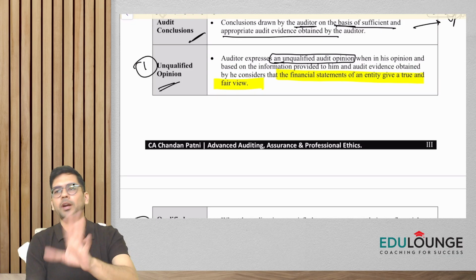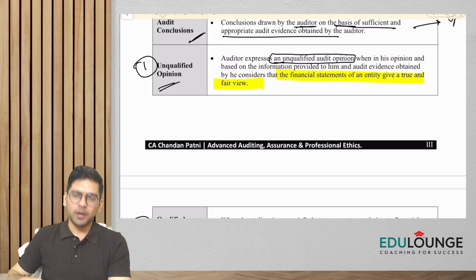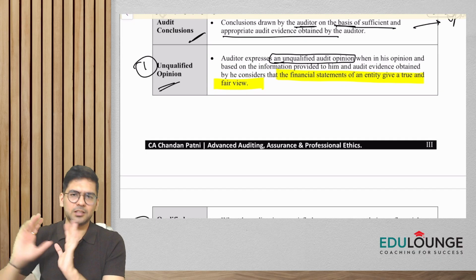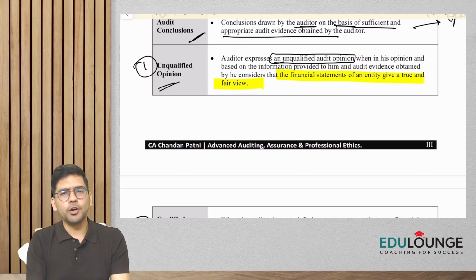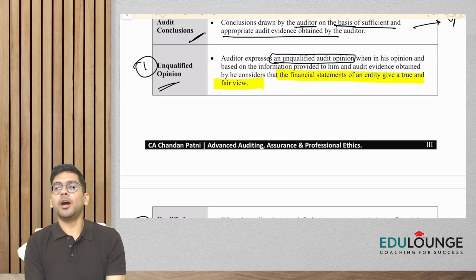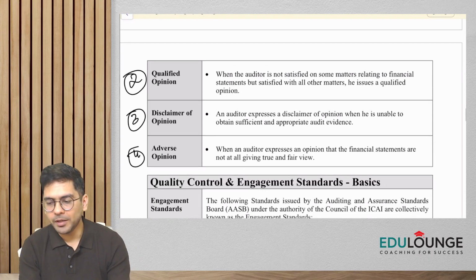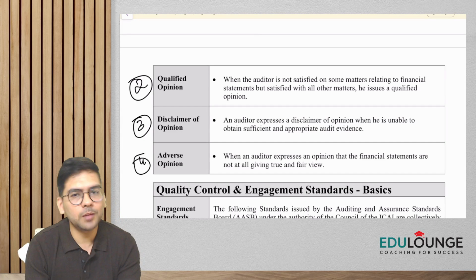You check land and building, it's giving a true and fair view. You check inventory, it is as per the applicable IFRS. You did the physical verification, everything is proper. You check the current assets, it's fine. You check the liabilities, P&L, every item is okay. So you give an unqualified opinion. Now, the second one is qualified opinion. Qualified opinion means that, except for one or two items in the financial statement, everything else is fine.